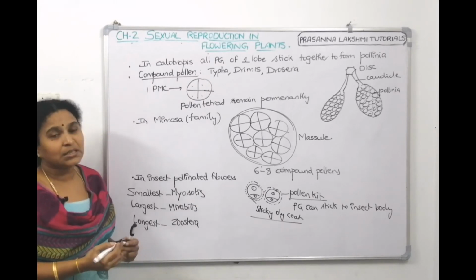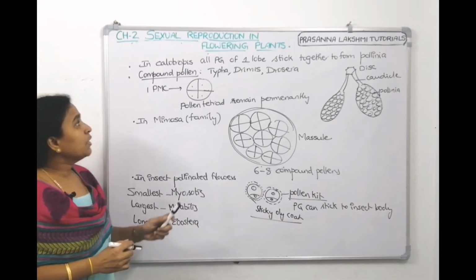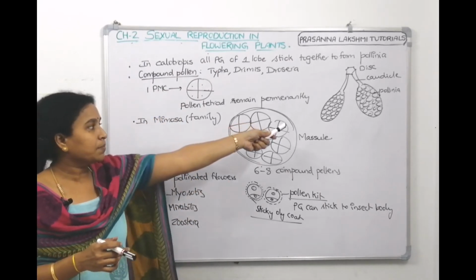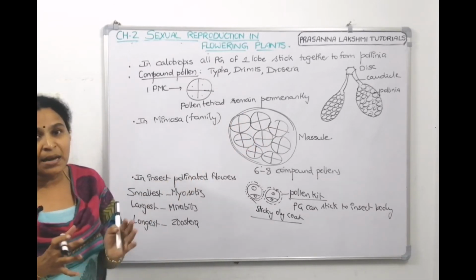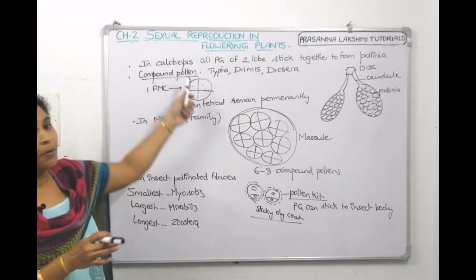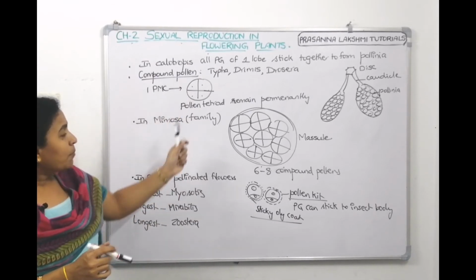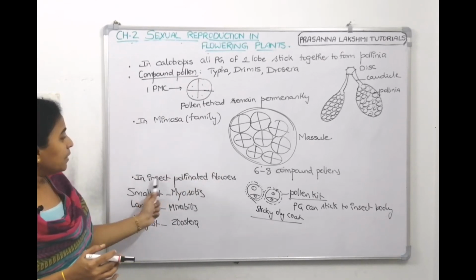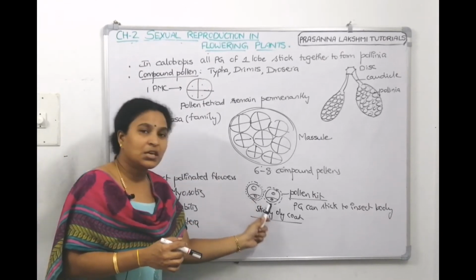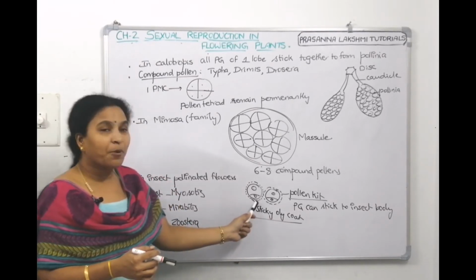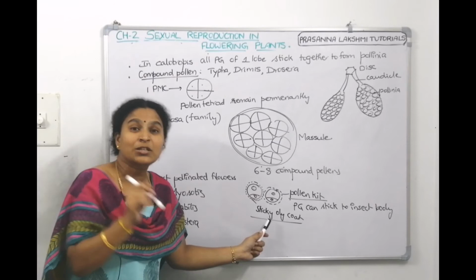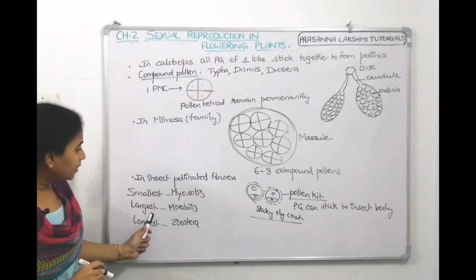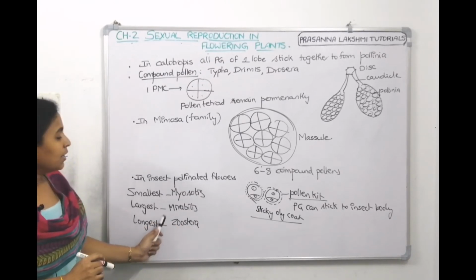So we discussed some facts here about pollen grains. In some plants, the pollen grains of an anther lobe stick together to make a pollen mass called pollinia. In some, the microspores will not dissociate, and they make compound pollens. In some, many compound pollens join together to make a massule, found in Mimosa. In insect pollinated flowers, the pollen grain has a sticky oily coating, which protects it from UV radiation and helps it stick to the insect. The smallest pollen grain is with Myosotis, the largest with Mirabilis, and the longest with Zostera.